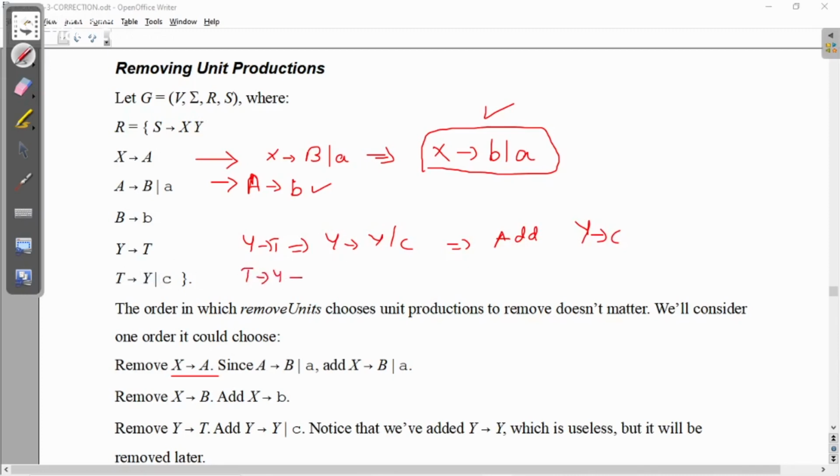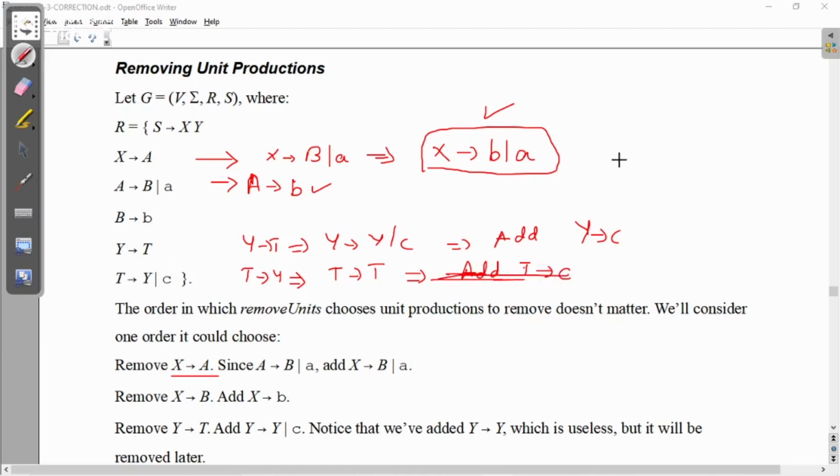T gives Y will give me T gives T. You can remove T gives T. So we can add T gives C only. That is already there, so no need of adding, just remove this.